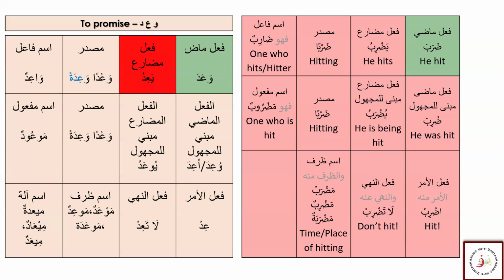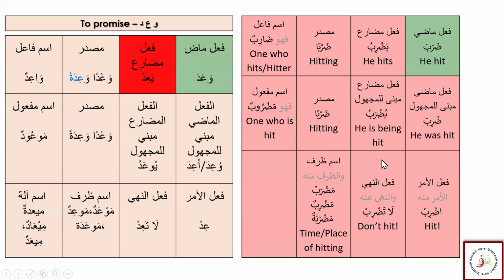So what type of irregularity did we see here? We saw that we have the waw, the fa kalima, the harf illa. So there was nothing changed in the first line: fi'l madi, fi'l mudari, masdar, and ism fa'il. We only see a change here in fi'l mudari, and that is the dropping of the waw, the dropping of the harf illa. That was our fa kalima.